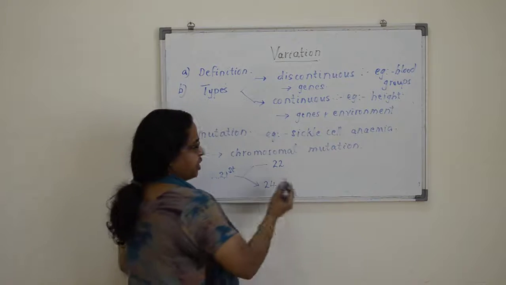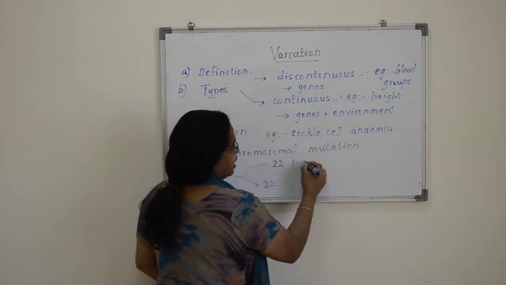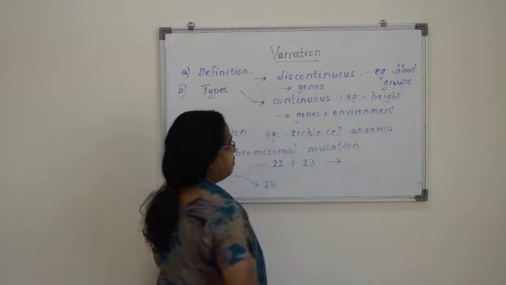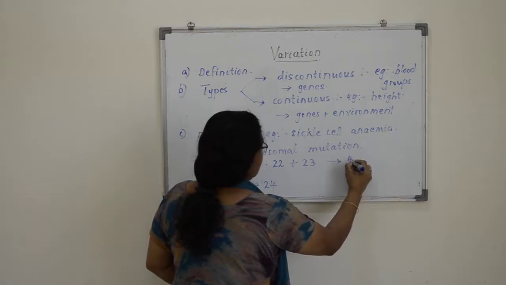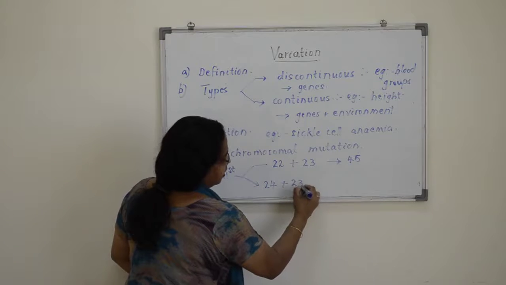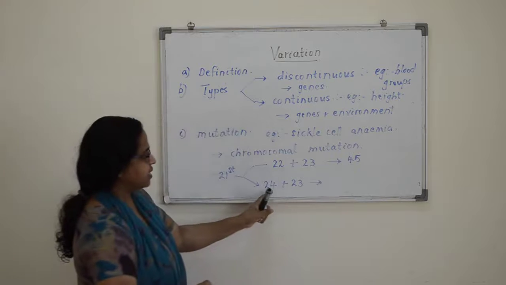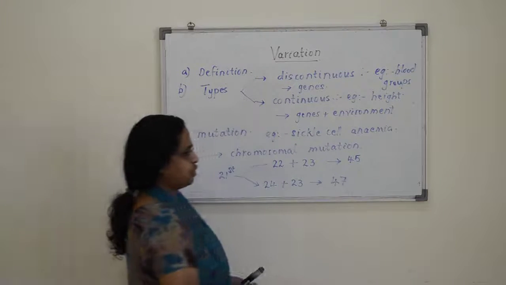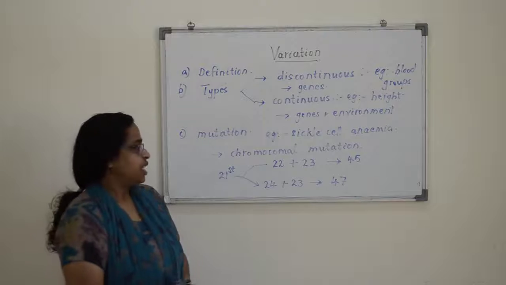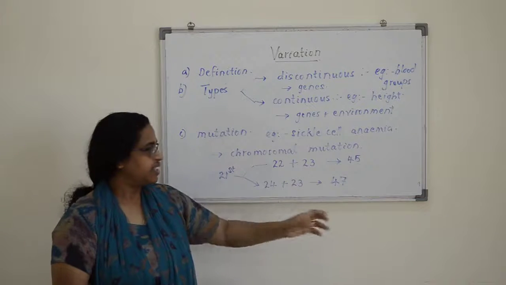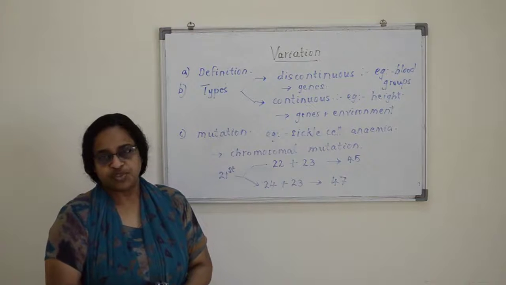At the time of fertilization, if the other gamete has 23, the zygote will have 45 chromosomes, and if the gamete with 24 fertilizes, it will have 47 chromosomes. Then all the body cells will have 47 chromosomes.